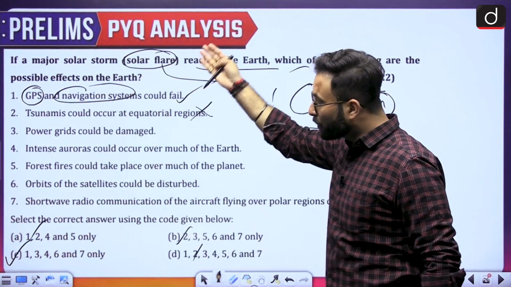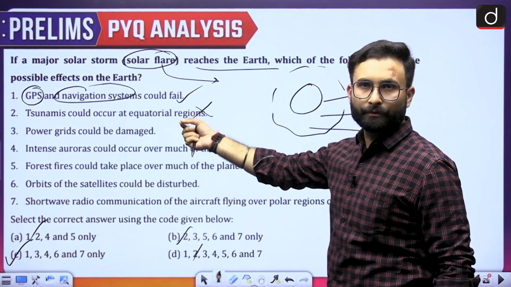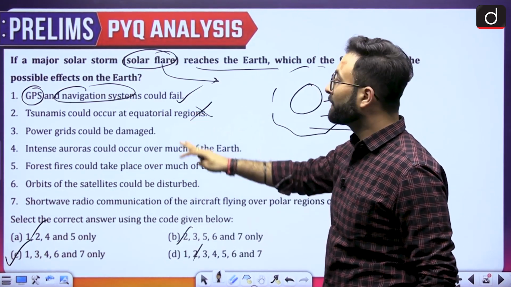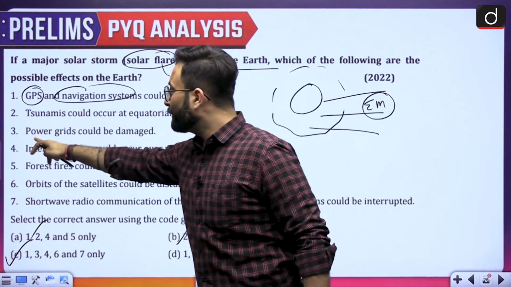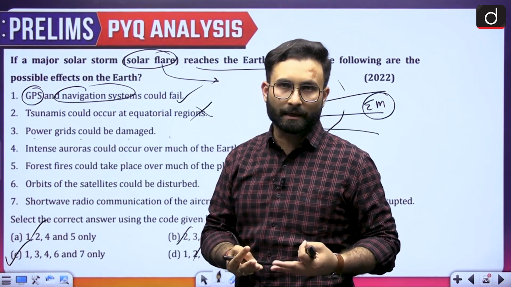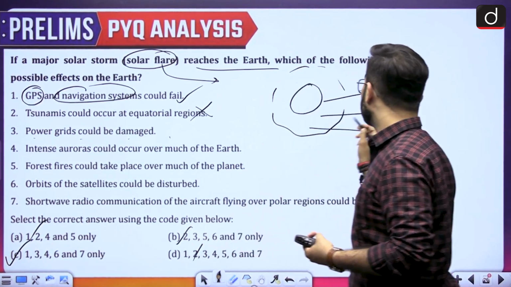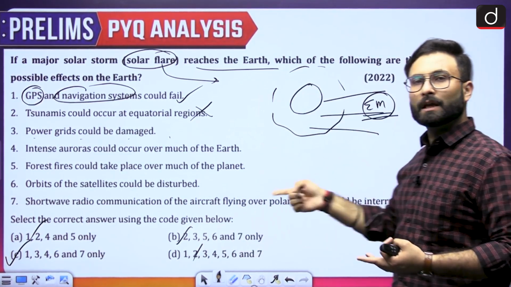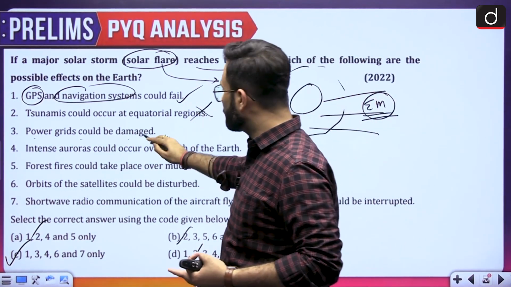Even if you don't know all of that, if you can eliminate one option over here, you can go through this. Now if we talk about the third one, power grid could damage. Power grids are basically your electricity-related infrastructure. When we are talking about the electromagnetic, that will impact the electricity as well, so this will also be damaged.